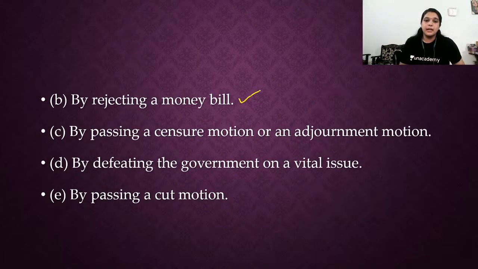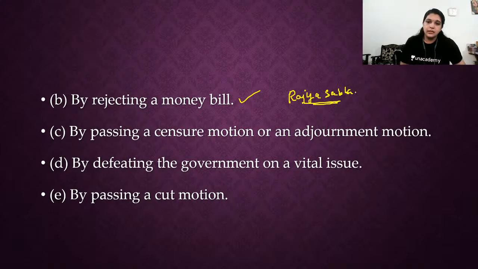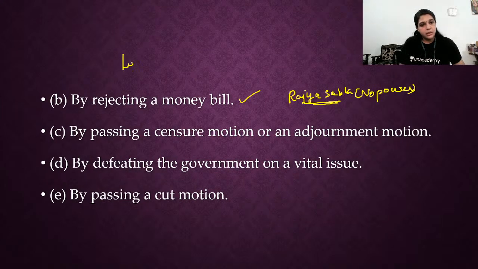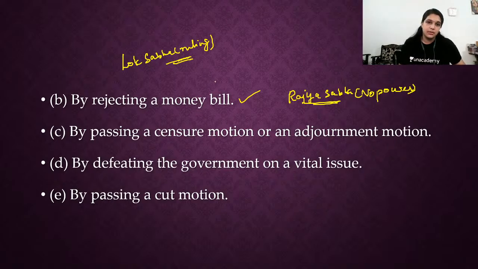Second, by rejecting a money bill. So what happens? When will a money bill get rejected? Think very well. See, in Rajya Sabha, related to a money bill, Rajya Sabha has no power. Okay, so Rajya Sabha has no power in terms of money bill. So what happens when a money bill is rejected? It means it is rejected in the Lok Sabha itself. Lok Sabha will have a majority of the ruling party, but the ruling party themselves are rejecting a money bill, which means there is less confidence.